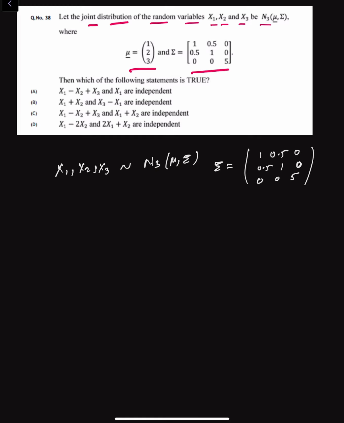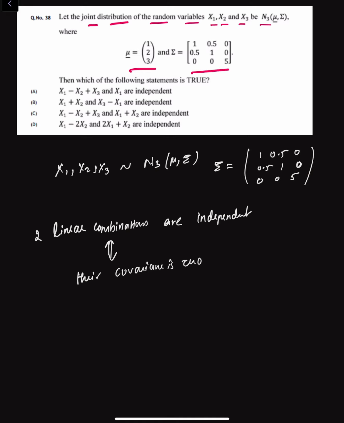So the key rule here is that any two linear combinations in jointly normal random variables are independent if their covariance is 0.